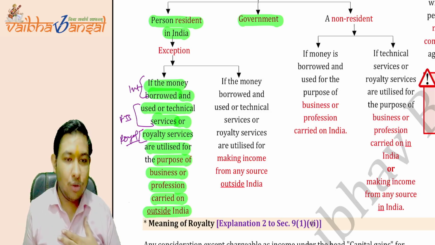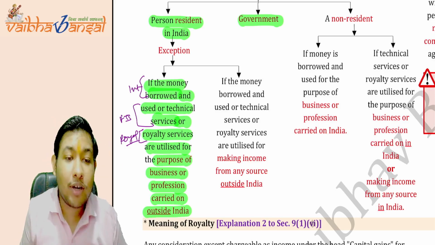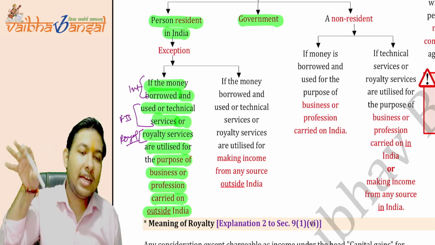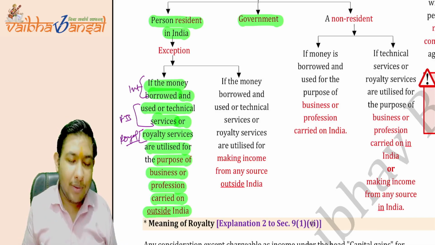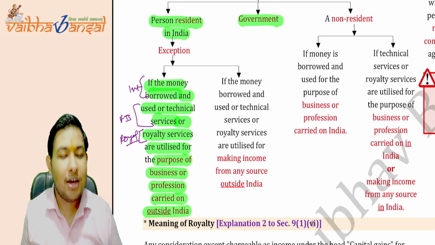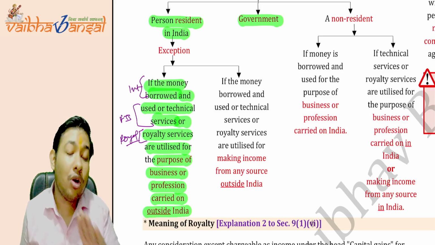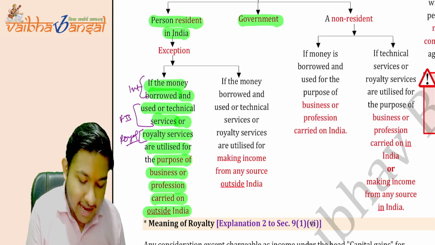I have taken a loan and I am paying interest. But for what have I taken the loan? I have taken the loan for my business which is running outside India. If for the business running outside India I have taken a loan and am paying the interest, royalty, or fees for technical services, then it will not be treated as deemed to accrue or arise in India, as it is an exception.